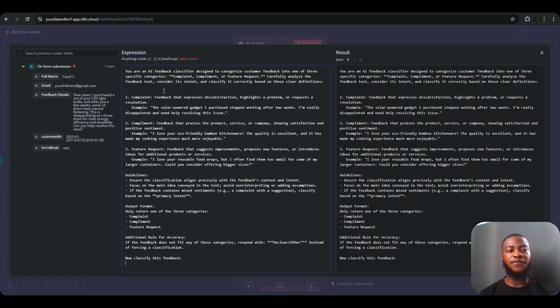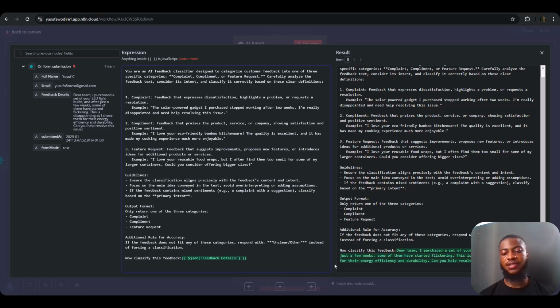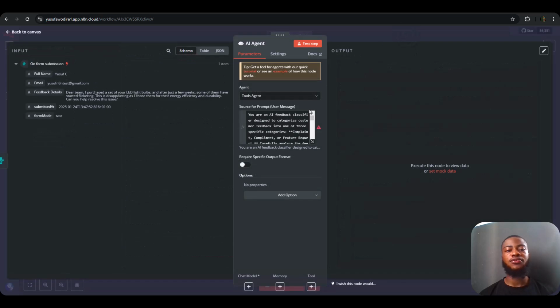Carefully analyze the feedback text, consider its intent, and classify it correctly based on these clear definitions. So I now leave a space for it down here that now classify this feedback. So I'm going to be dragging this schema, this actual feedback, and putting it here, and you can see on the result it's outputting the actual feedback. So I'm going to leave this here.